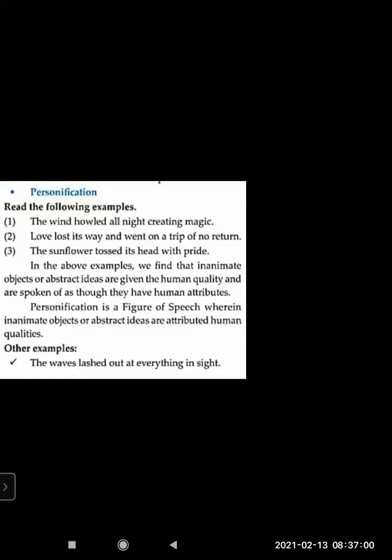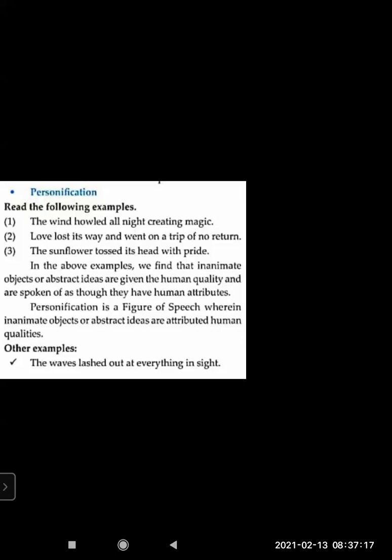It's with pride, clearly personification. In the above examples, we find that inanimate objects or abstract ideas are given human qualities and are spoken of as though they have human attributes, like they are human beings.